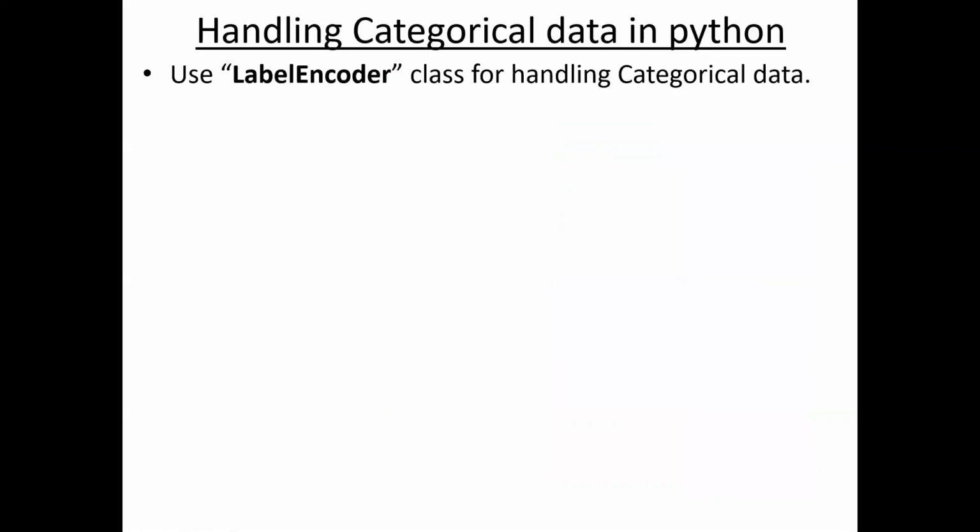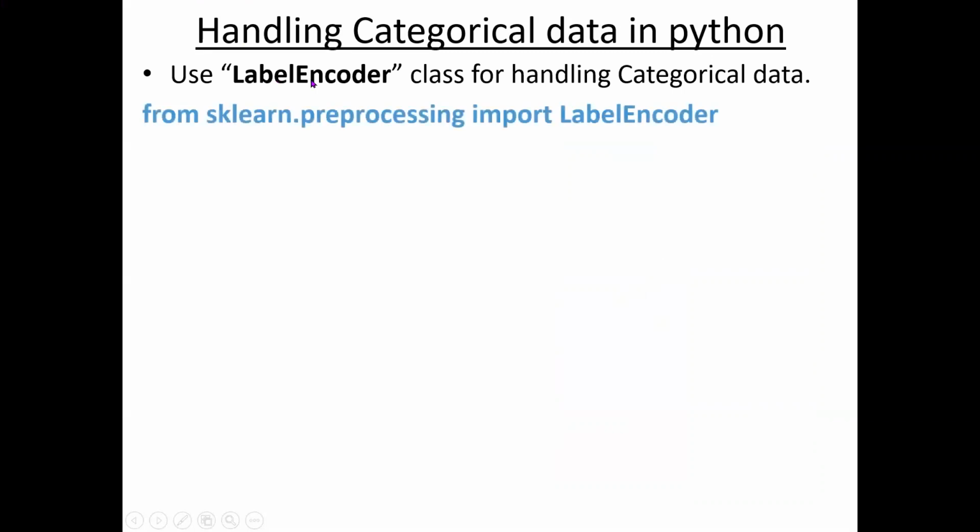So for doing this task in Python, a class called LabelEncoder is provided. The class name is LabelEncoder. This class is available in sklearn.preprocessing. Preprocessing is a package which is used for all data pre-processing techniques. So this is available in sklearn, in which the LabelEncoder class. As I showed you in the previous example, handling missing data, we use the same type of notation. First, you need to write an import statement.